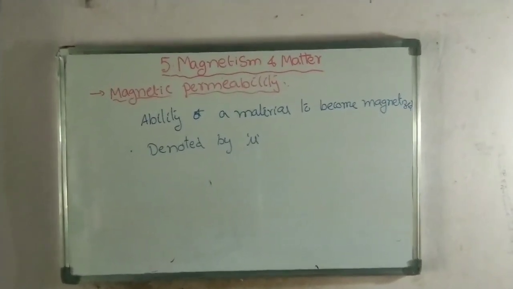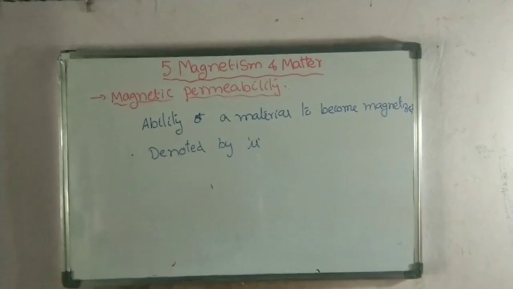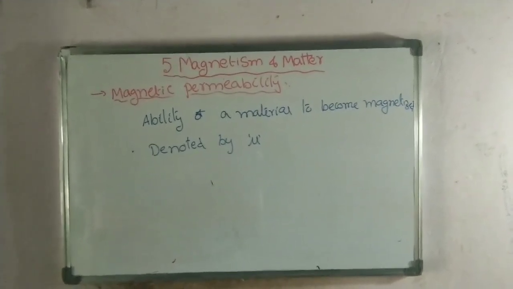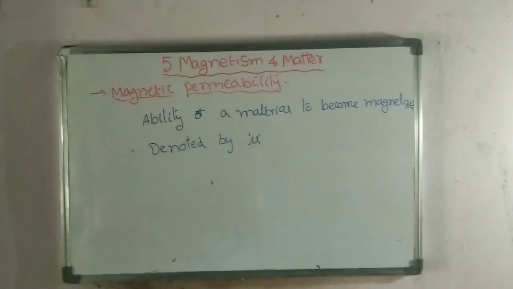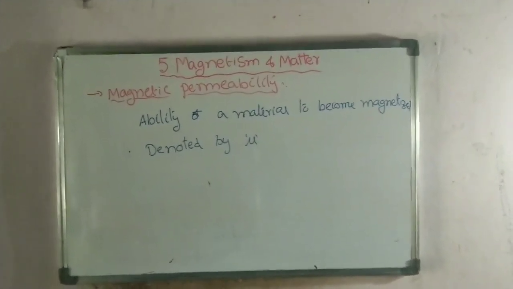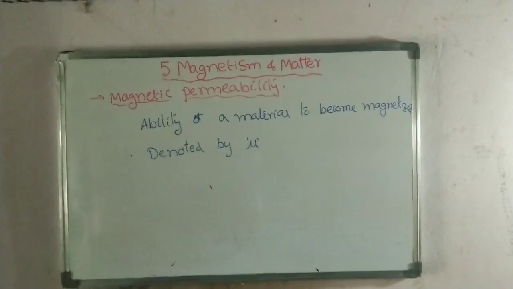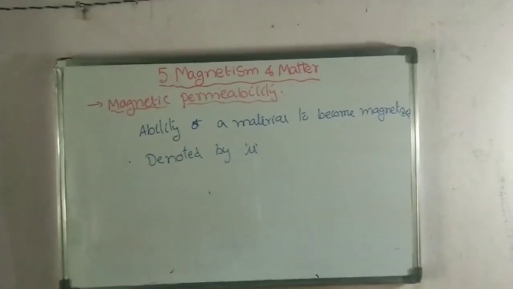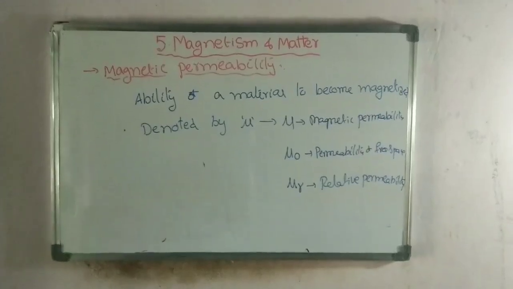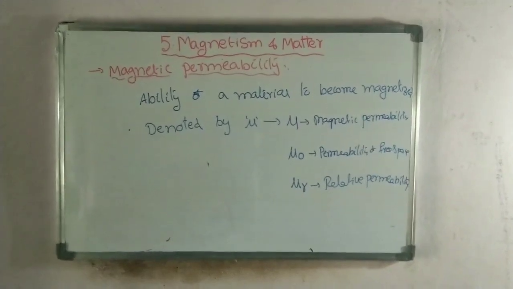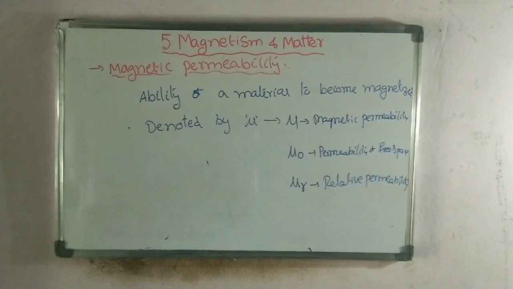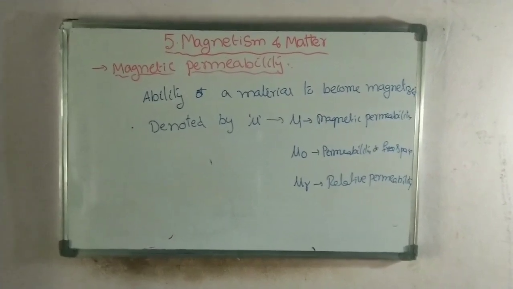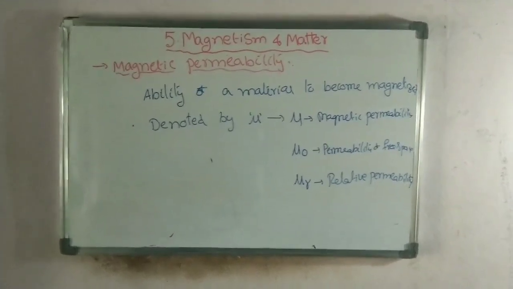Here the permeability term is denoted with mu, and we are going to take three types of permeabilities. Those are mu, mu naught and mu r, where mu is the permeability of the material, and mu naught is the permeability of free space.